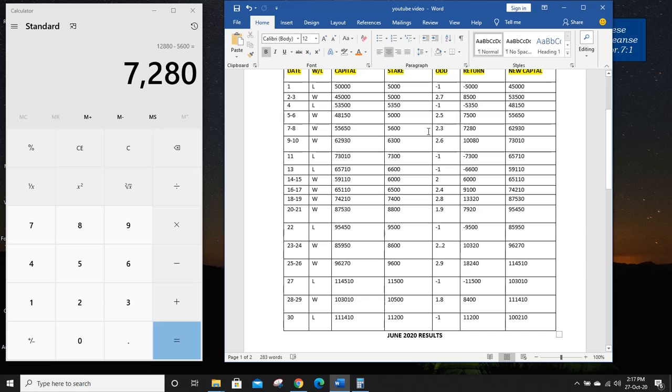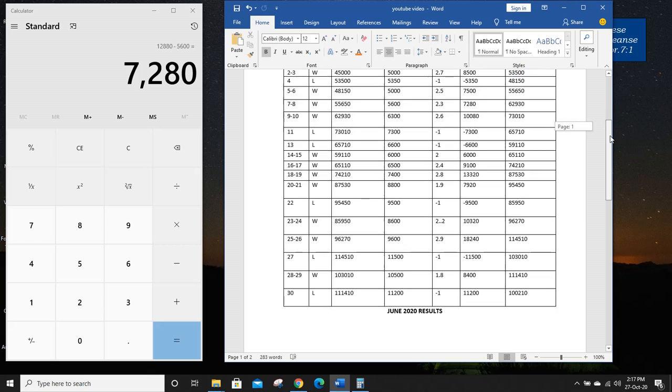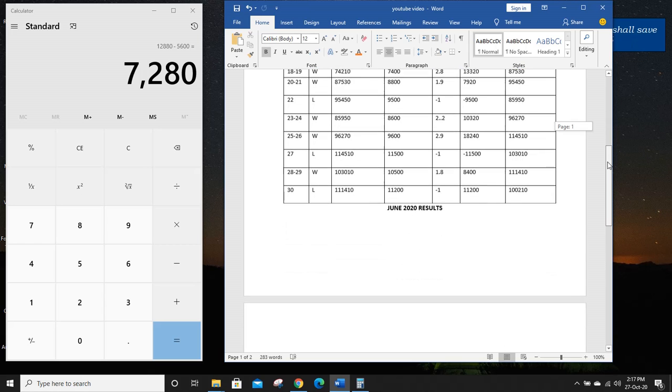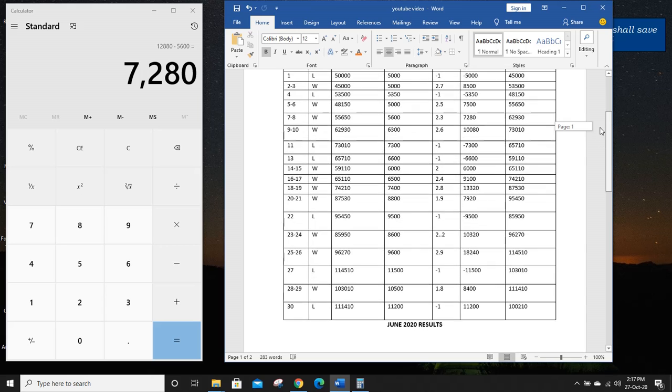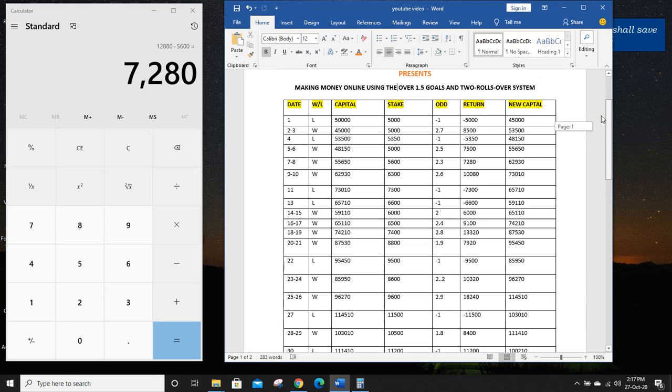Okay, so actually most of you might say the over 1.5 goals odds are too low. Yes, that is true.